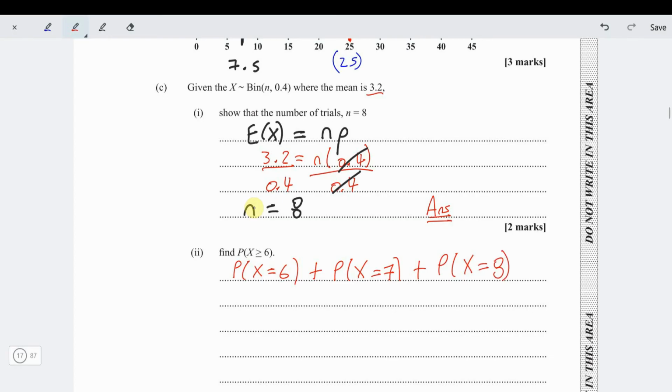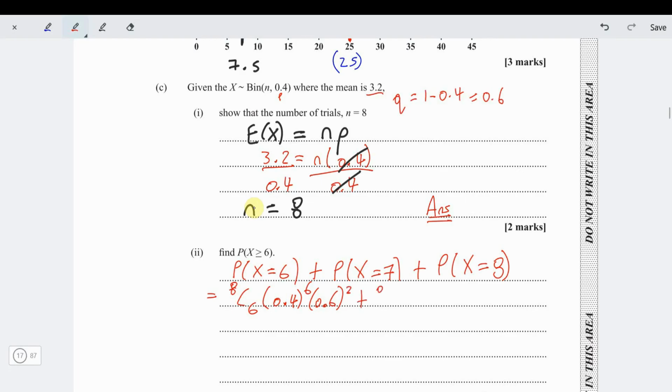So the probability x equals 6, remember, it's n choose, so it's 8 choose 6 times p. p is 0.4, so it's 0.4 to the 6 times 0.6. Now if p is 0.4, then q is 1 minus 0.4, which is 0.6. So that's where we get this 0.6 from, and it's 0.6 squared.